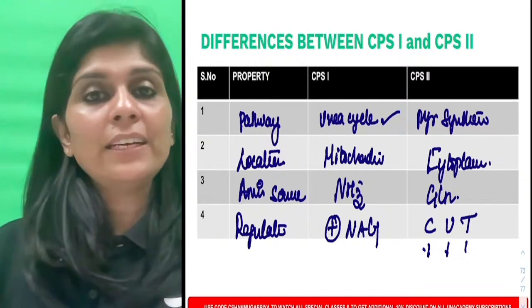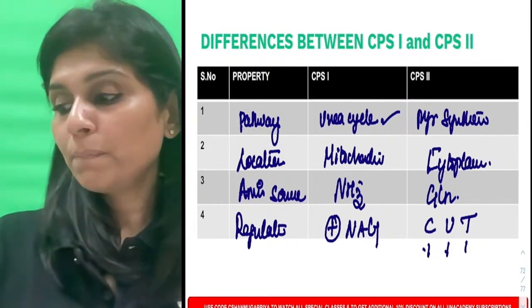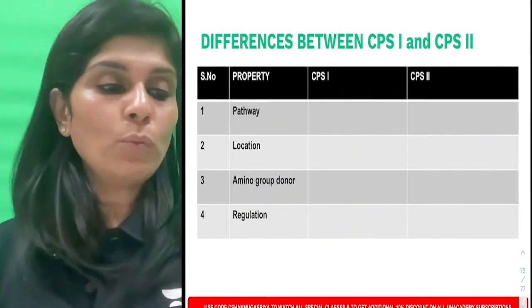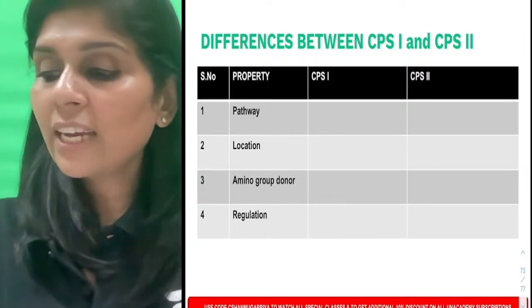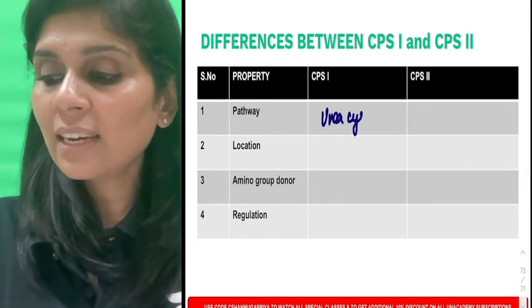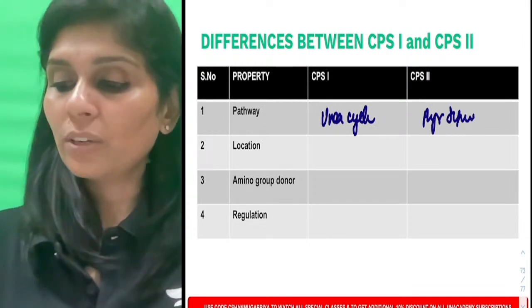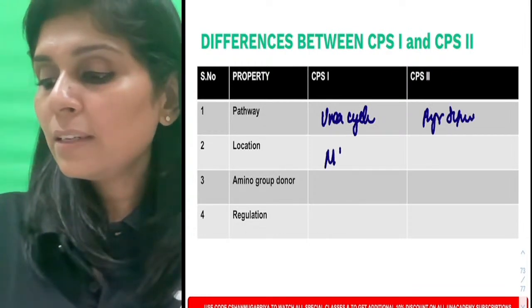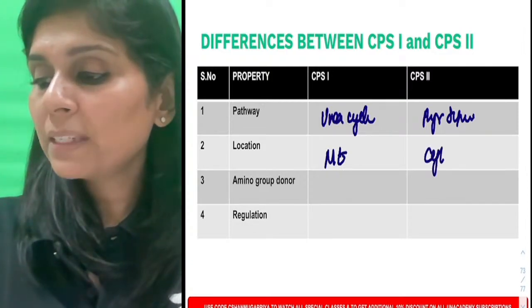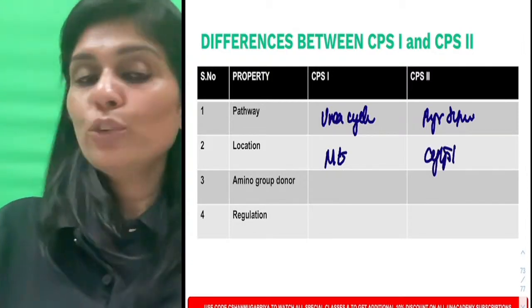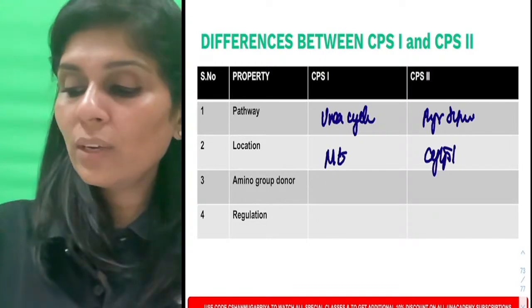So what are the differences between CPS1 and CPS2? CPS1 is involved in the urea cycle. CPS2 is involved in pyrimidine synthesis. CPS1 is present in mitochondria, CPS2 in cytoplasm. For CPS1, the amino group donor is ammonia.